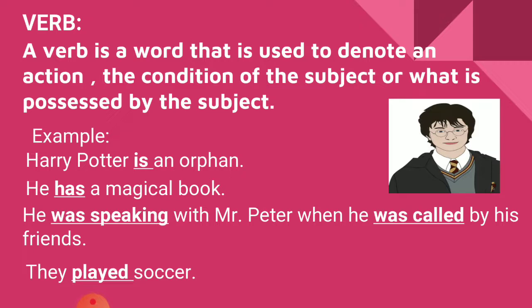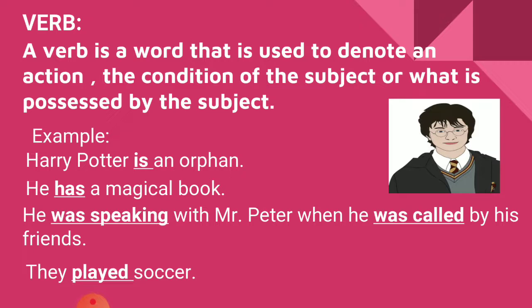In the third and the fourth sentences, the words was speaking, was called, and played express actions done by Harry Potter and his friends. The words is, has, was speaking, was called, played are called verbs.